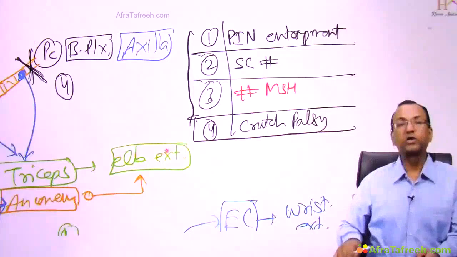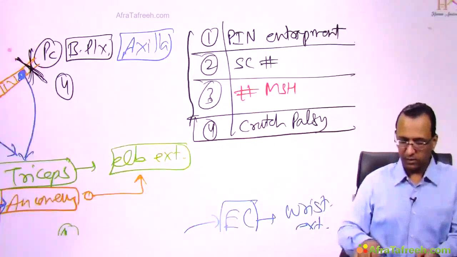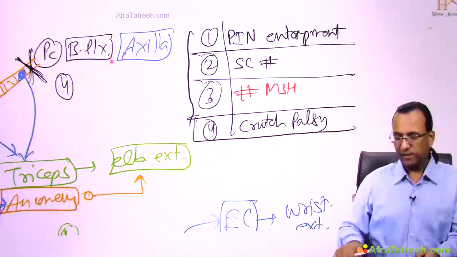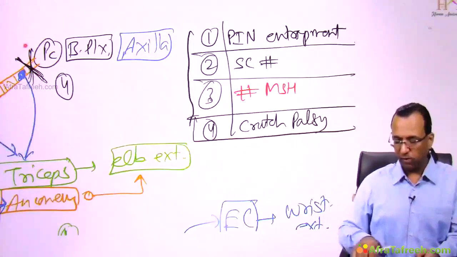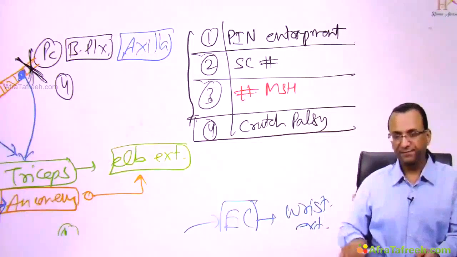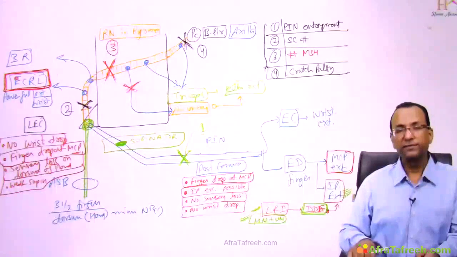So a question comes. When there is a crutch palsy and radial nerve injury in the axilla, which extension is still working? Because triceps is gone, elbow extension gone. The ECRL is gone, wrist extension gone.